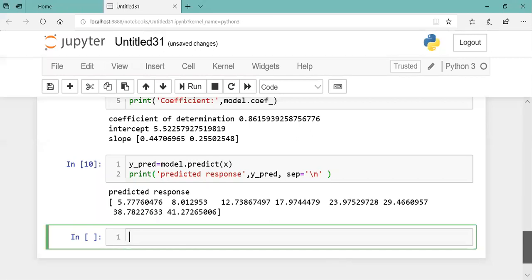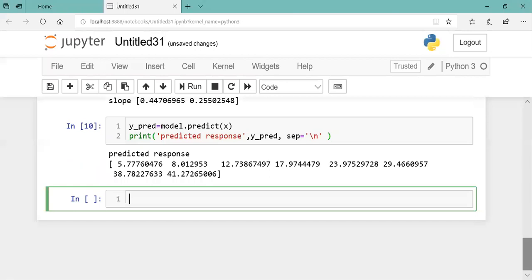Students, don't get confused: the predicted response is nothing but f of x, and y is the original value given by the user or existing in the data sheet. So f of x, this value you got.